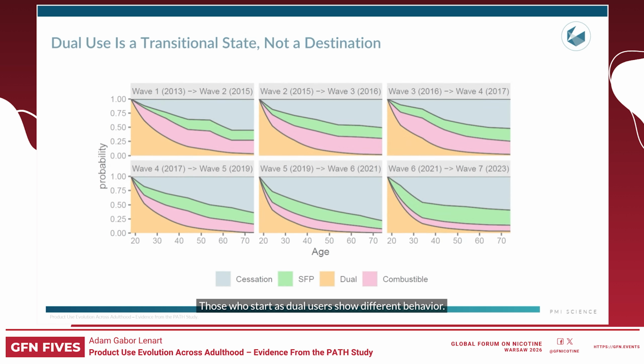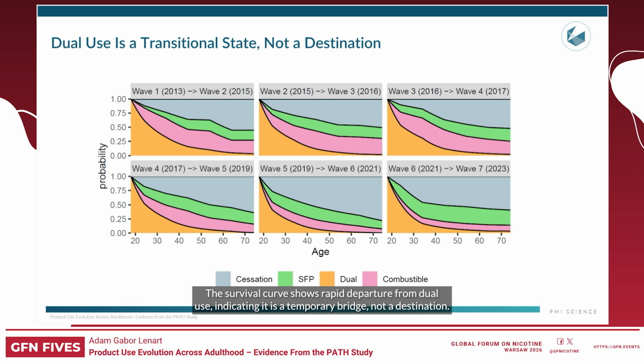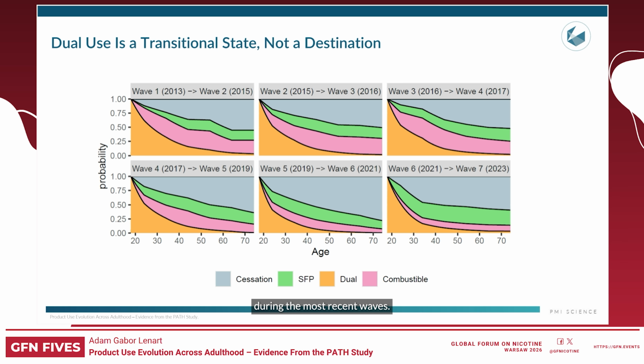Those who start as dual users show different behavior. The survival curve shows rapid departure from dual use, indicating it is a temporary bridge, not a destination. Most dual use leads to quitting, while some dual use leads to exclusive smoke-free product use, especially during the most recent waves. Transition from dual use to exclusive smoking in the most recent waves is rare.